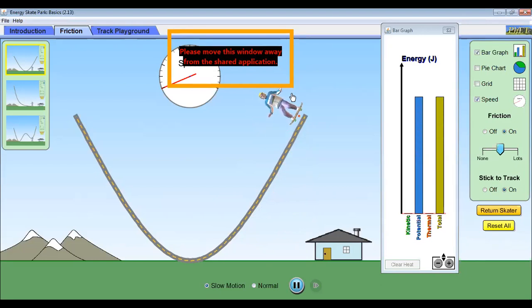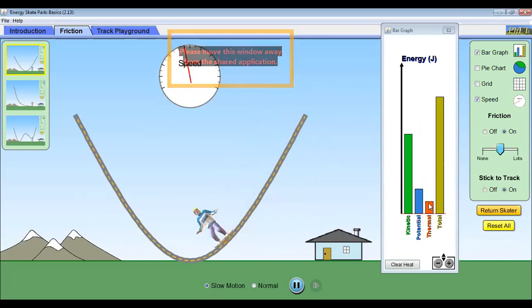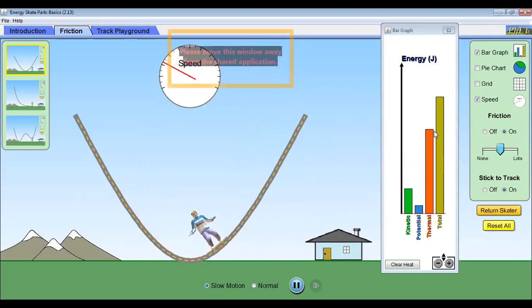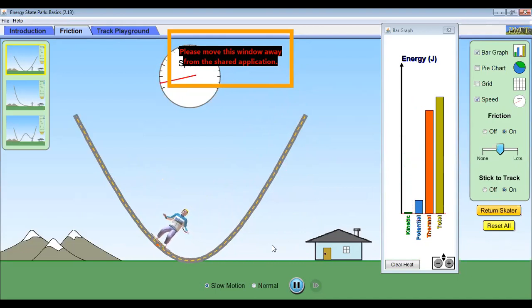Now I drop it. The moment I drop it, look at the thermal. See how thermal is increasing. Gradually the thermal has increased. It's increasing very slowly, but when it is close to the earth, the friction is more, and the thermal is increasing to a greater extent. Exactly. So you will find how the total energy is getting converted into thermal energy.